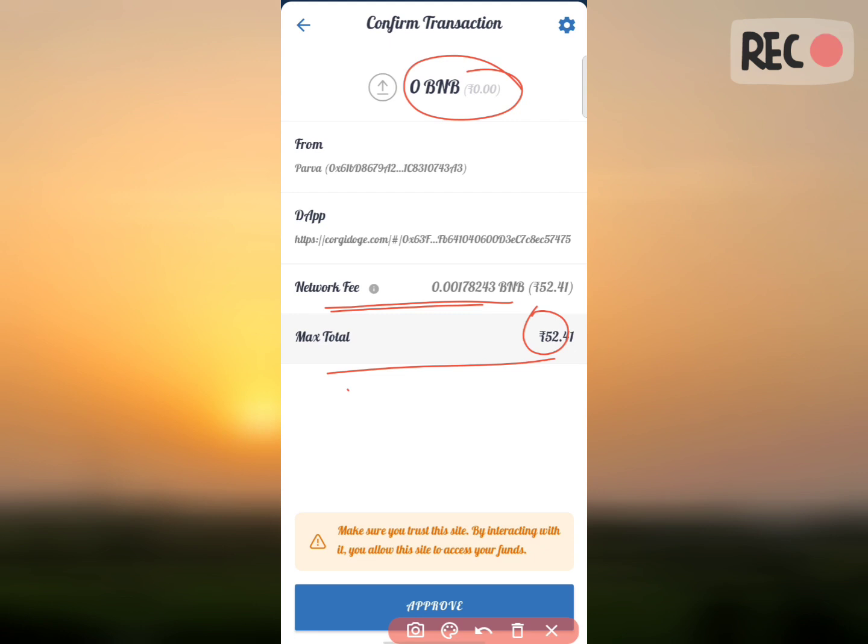That's why I suggest you should have a minimum of 100 or 1000 rupees of BNB in your wallet, so that you can continue every airdrop process and allow your transaction, then you can have free tokens in your wallet. So just 52 rupees, click on this approve button.